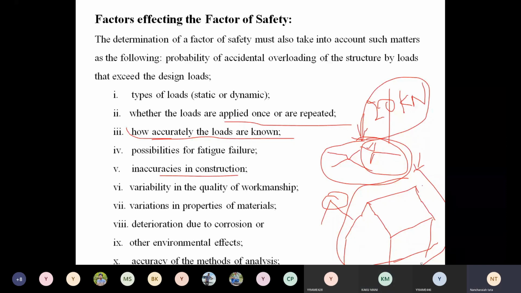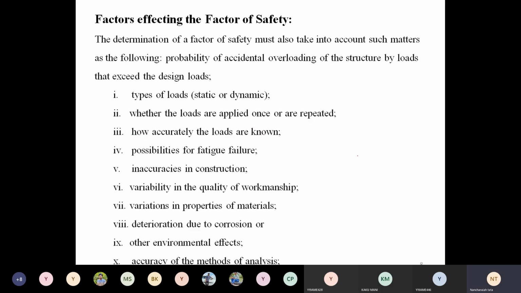Next, variability in the quality of workmanship. Skilled person, unskilled person. Suppose you make a component of 20 mm diameter. A skilled person can make the component exactly 20 mm, or 20.001 mm. This is the component to which you apply the load, so the cross-section diameter is taken as 20 mm. So you are giving the rod and making a 20 mm rod.